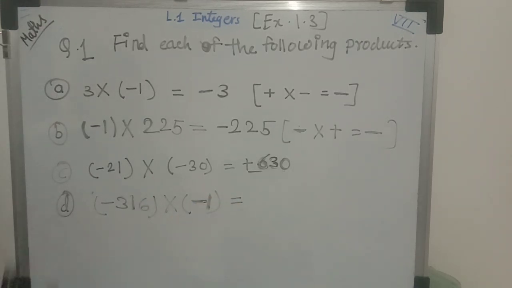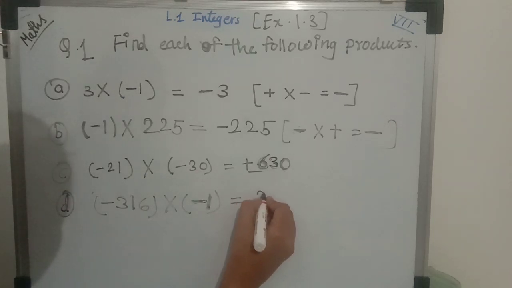Now let's see the D example, in bracket minus 316 multiplied by minus 1. Here both the integers are negative, meaning the product of these two integers will be positive again. If you multiply 316 with 1, we will get the same product, but that product will be positive because both are negative integers.